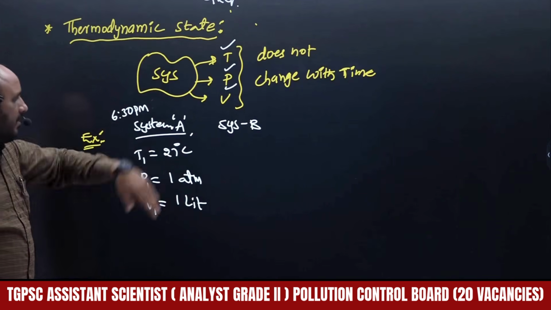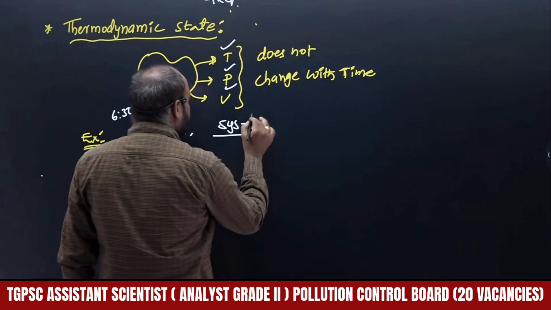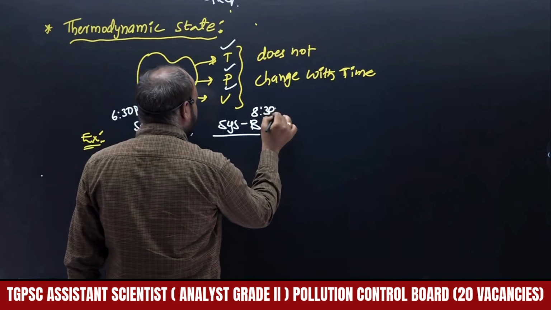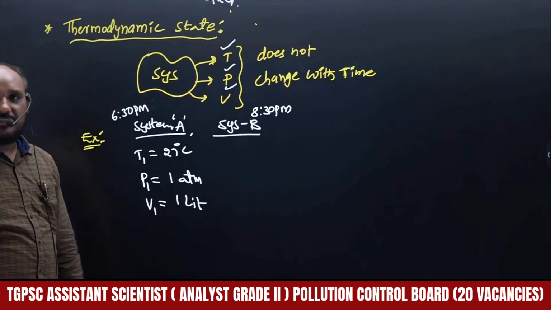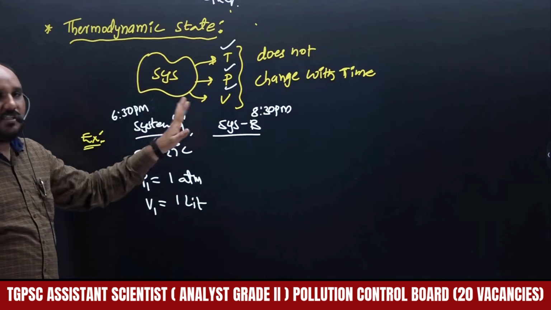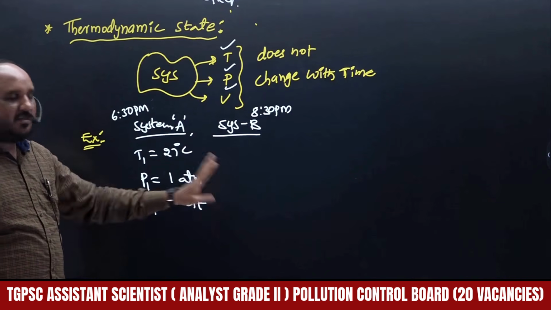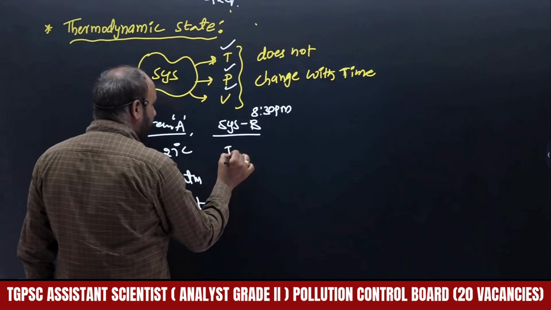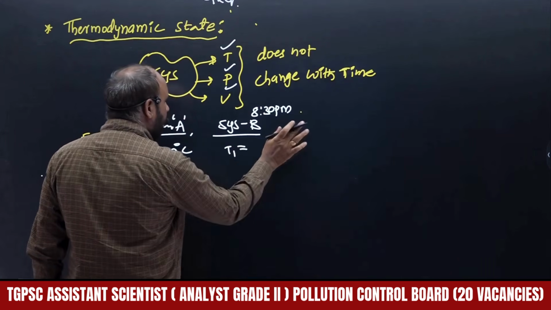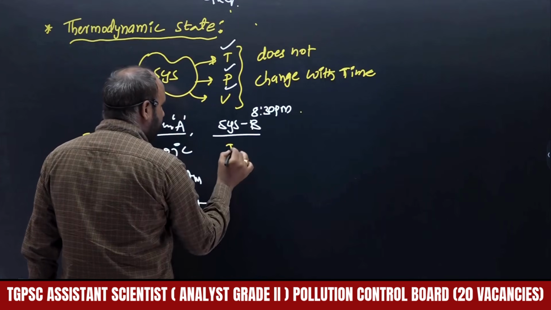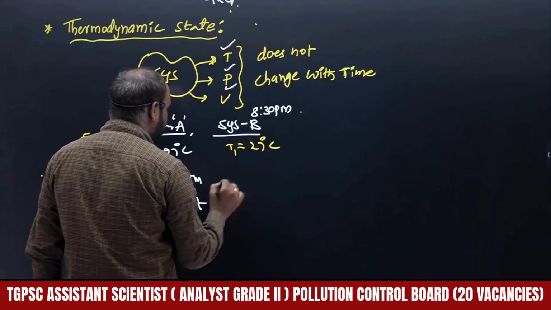After completion of our class, it becomes 8:30 p.m. Is there any change in these parameters? Let us see. The temperature is the same, 27 degrees centigrade.